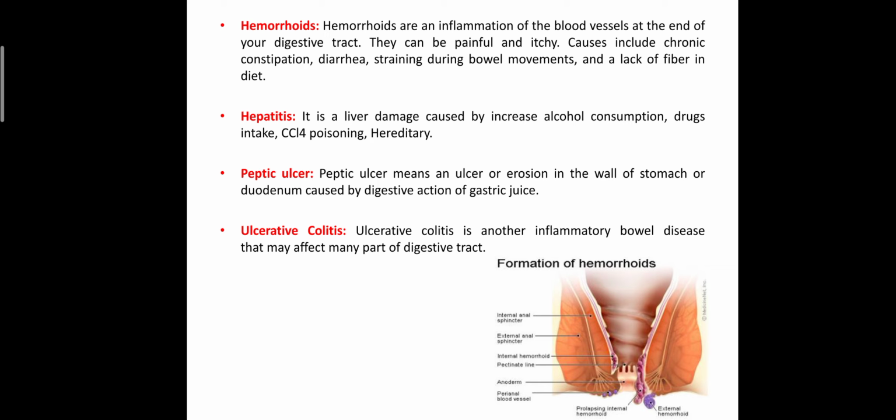The next common condition is peptic ulcer. It means there is an ulcer or erosion in the wall of the stomach or the wall of the duodenum. It occurs due to hypersecretion of hydrochloric acid from the gastric glands. Then ulcerative colitis. Ulcerative colitis is another inflammatory bowel disease that may affect many parts of the digestive tract.